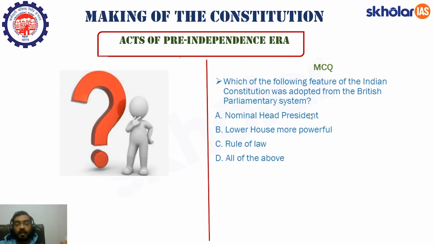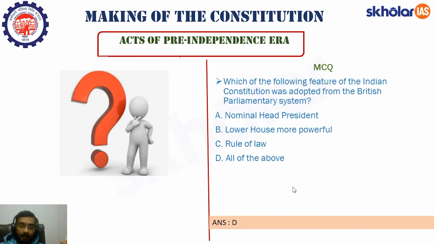See, there is a nominal head, which is the President, just like Britain has the Queen. This feature has been borrowed from the British system, but we have made the necessary amendment, like the President in India is elected, and that is why India is a republic, unlike the United Kingdom setup, where the position of Queen is hereditary. The lower house is more powerful in India as well as in Britain, and there is a rule of law which we have borrowed from the British system as well. So all of the above is the right answer. D is the correct answer.